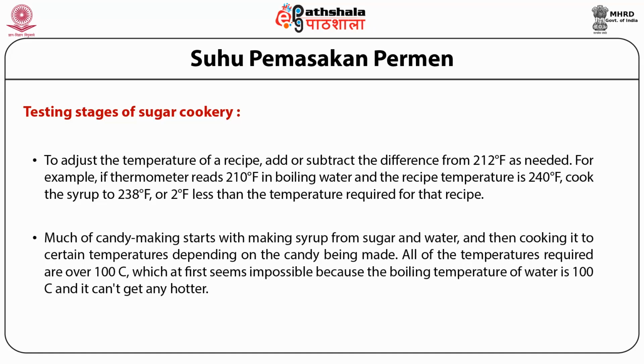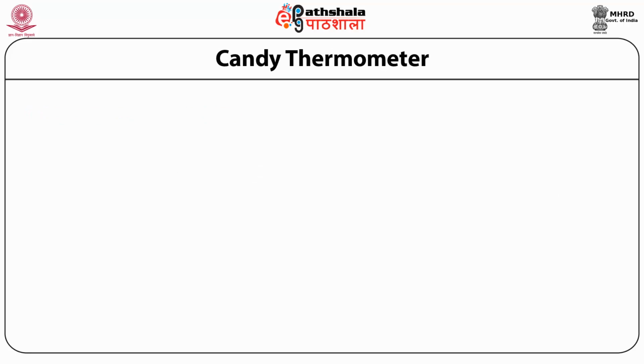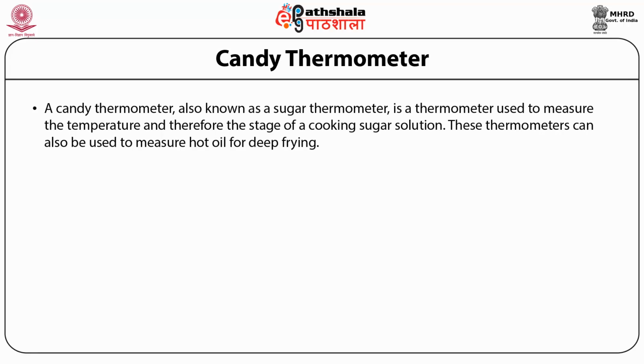Much of candy making starts with making syrup from sugar and water and then cooking it to a certain temperature depending on the candy being made. All of the temperatures required are over 100 degrees Celsius, which at first seems impossible because the boiling temperature of water is 100 degrees Celsius and it can't get any hotter. So it requires a candy thermometer to use in making sugar syrups and testing the stages of the sugar. For this purpose, a candy thermometer, which is also known as a sugar thermometer, is used.